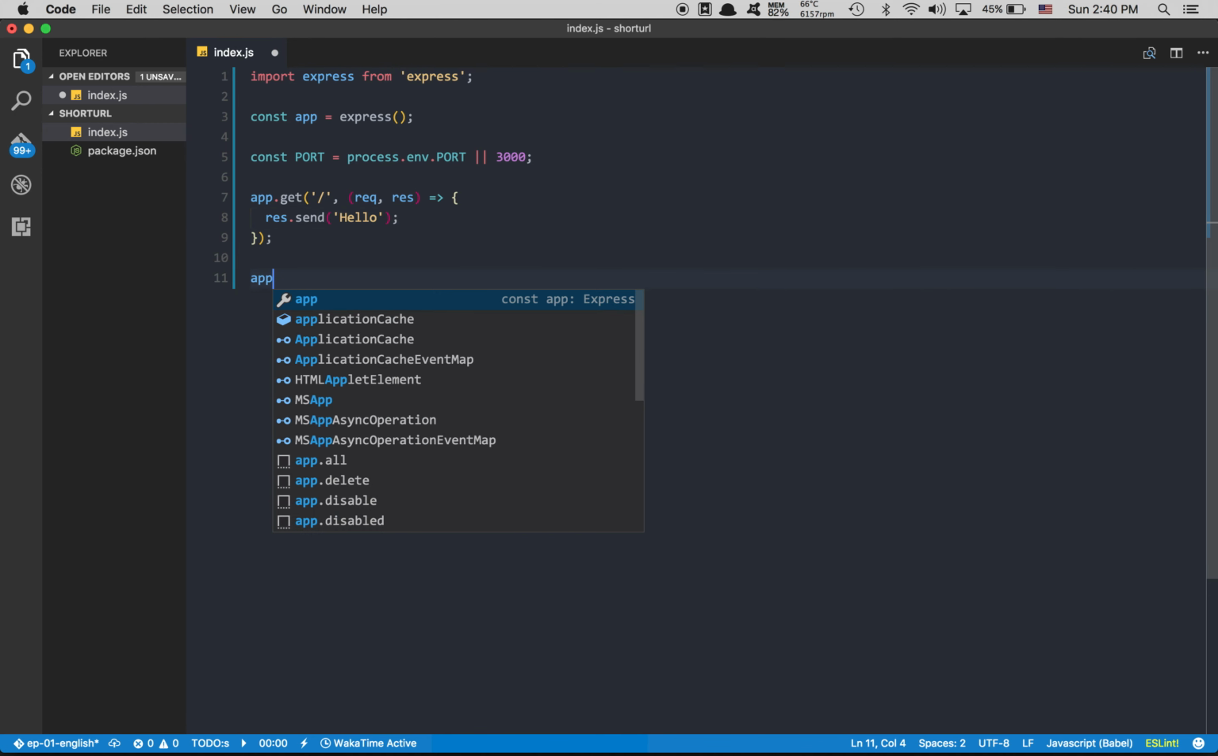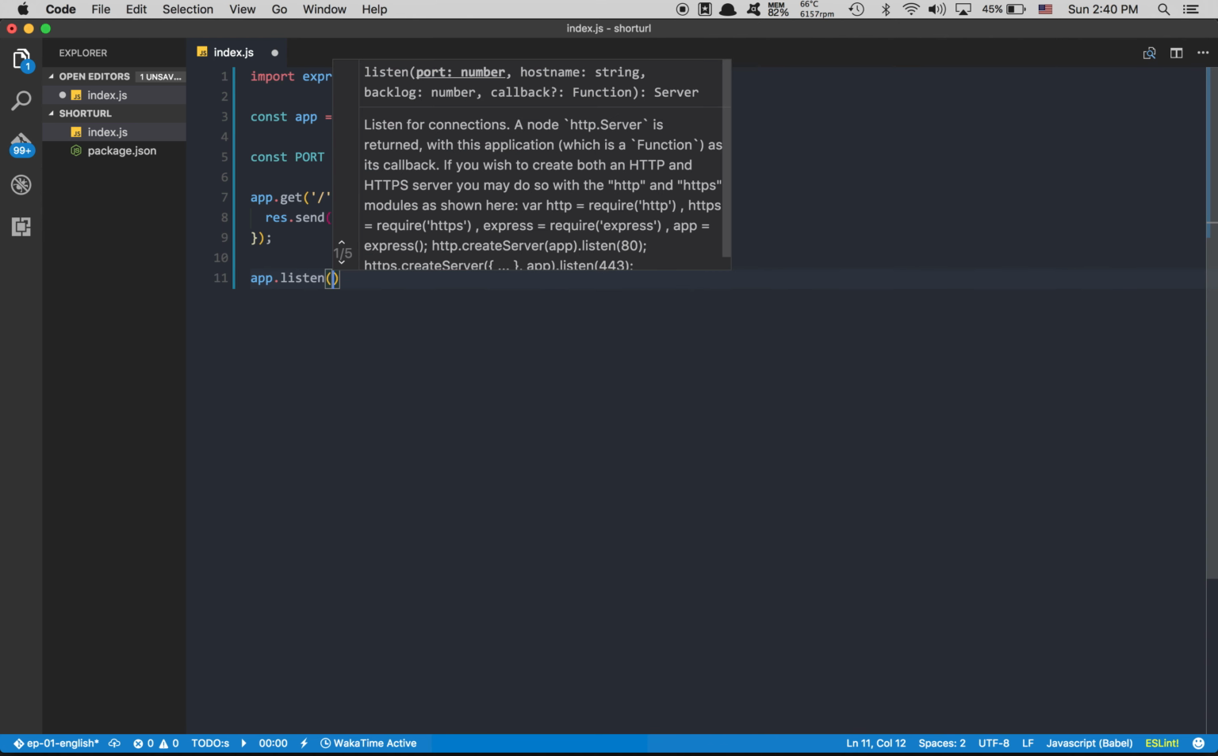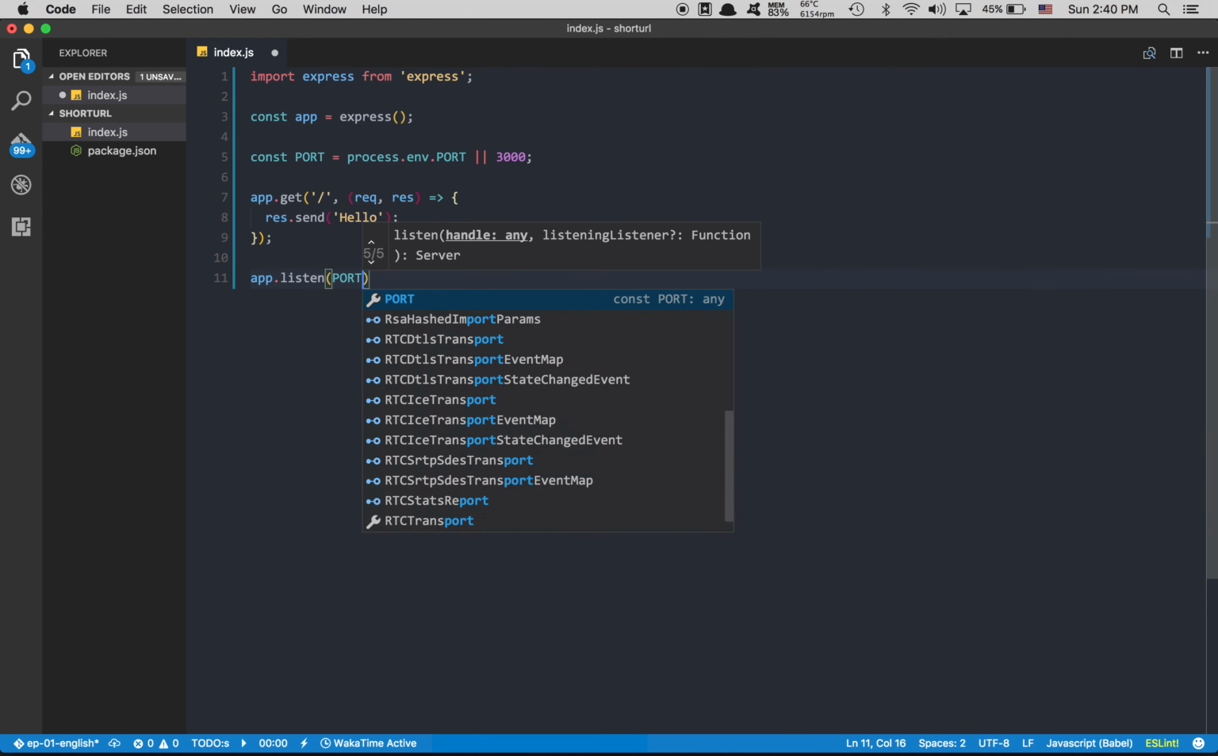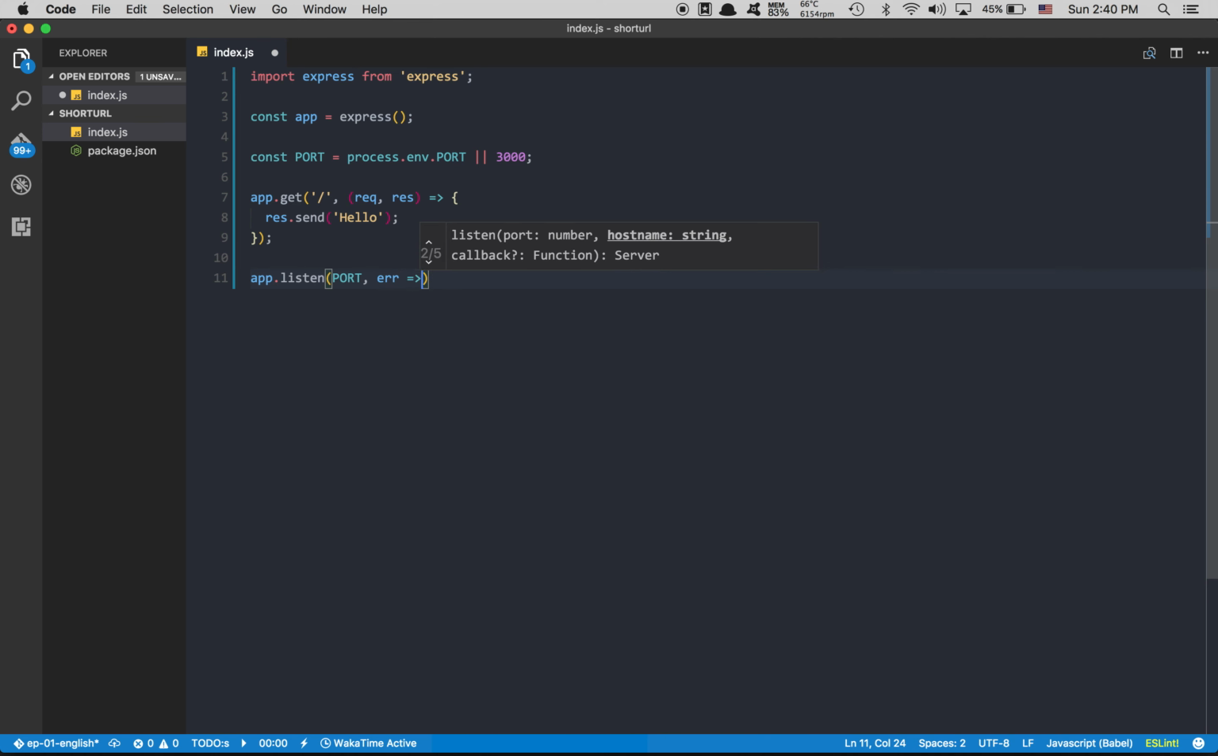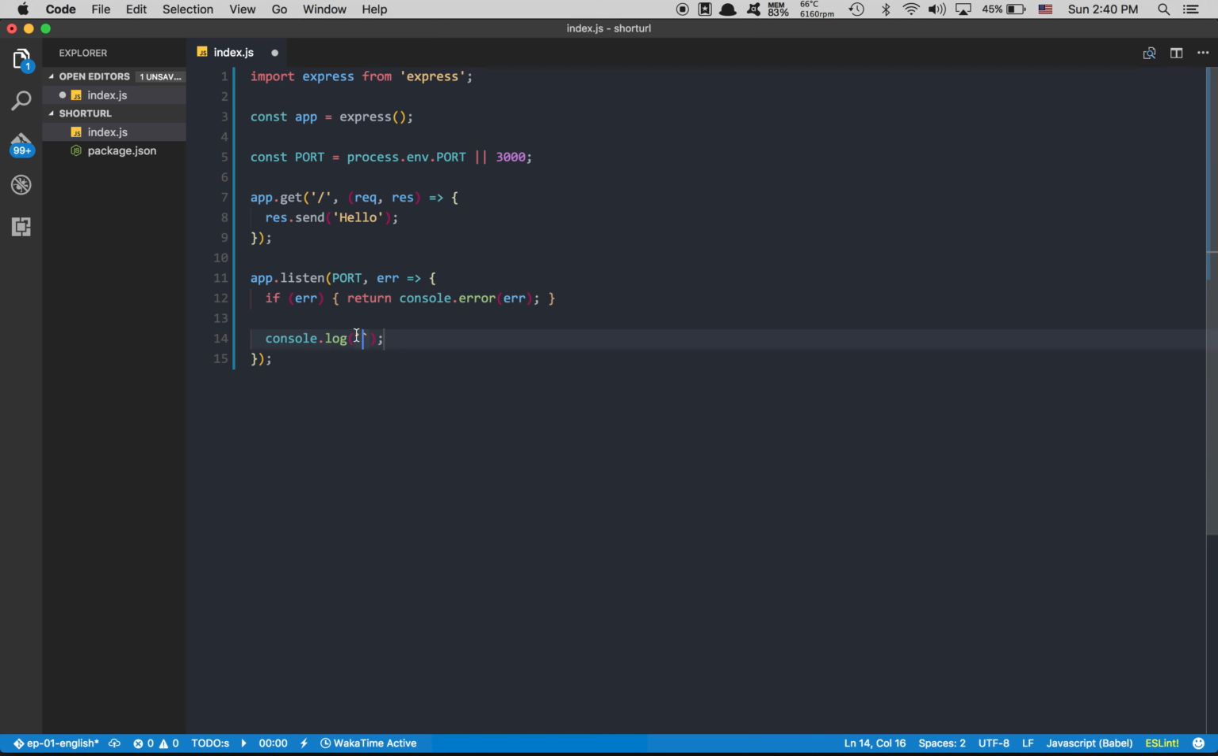After that, I'm gonna listen to my port. So at that listen, I'm gonna listen to my port, and here that takes a callback with an error. If I have an error, I want to return a console error with my error. Else, I want to use, so here you see I have a backtick. At listen to, with my backtick, now I can use this string interpolation.